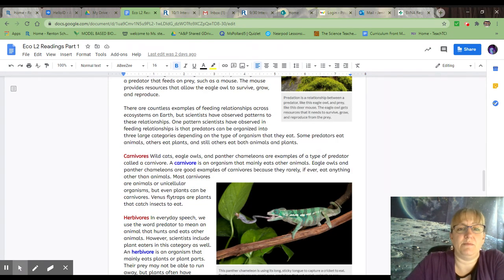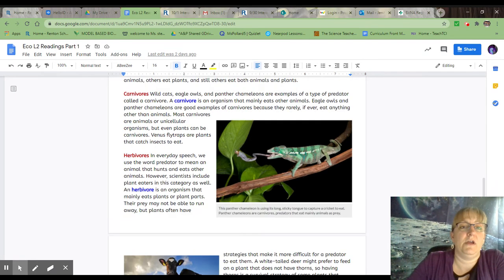There are countless examples of feeding relationships across ecosystems on Earth, but scientists have observed patterns to these relationships. One pattern scientists have observed in feeding relationships is that predators can be organized into three large categories depending on the type of organism that they eat. Some predators eat animals, others eat plants, and still others eat both animals and plants. Carnivores, we're going to talk about.